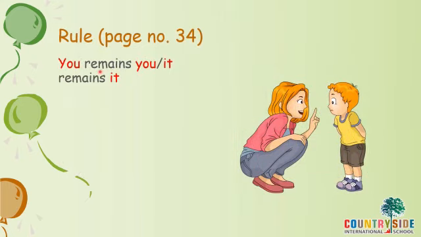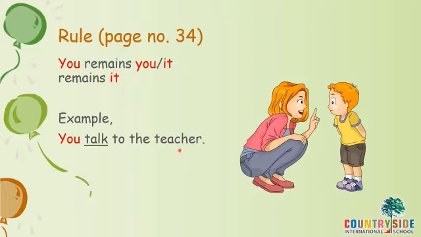Now these two are very good. They do not change. You remains you, it remains it. We'll take one example from these. These are the pronouns which will not change, they will remain the same. Let's see an example. You talk to the teacher. The teacher talks to you. In both sentences, talk is an action word, a verb. If you use the pronoun before the verb, and after the verb, you remains you only. And in the same way it applies to it also.